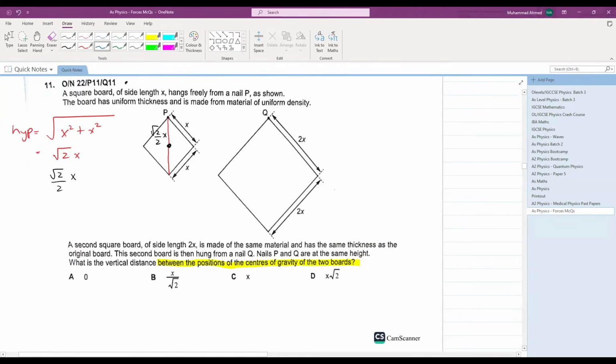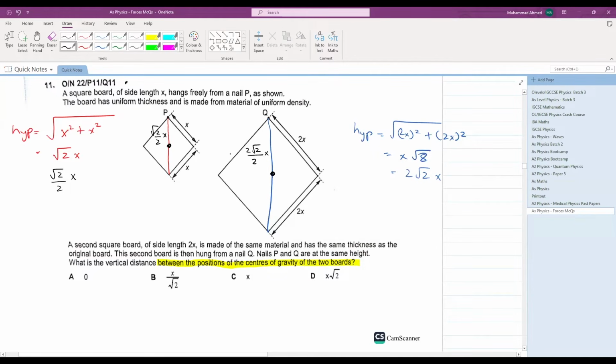Now, let's calculate the hypotenuse of this Q. The hypotenuse is equal to the square root of (2x) squared plus (2x) squared. This comes out to be x root 8, which further simplifies to 2 root 2 x. Now this entire length is 2 root 2 x. Where will the center of gravity lie? The center of gravity will be at a point of 2 root 2 over 2 x.